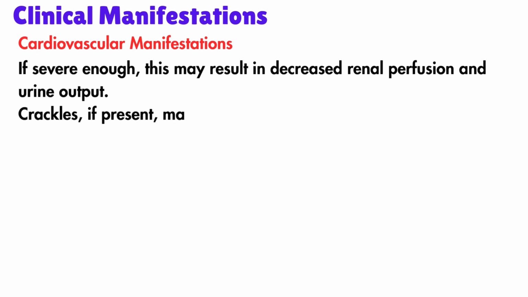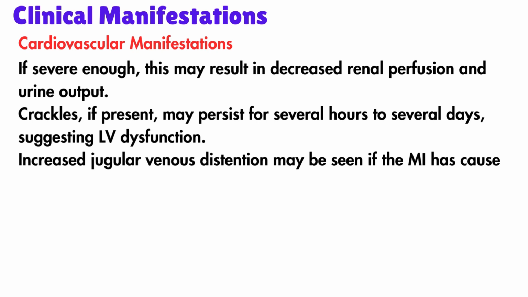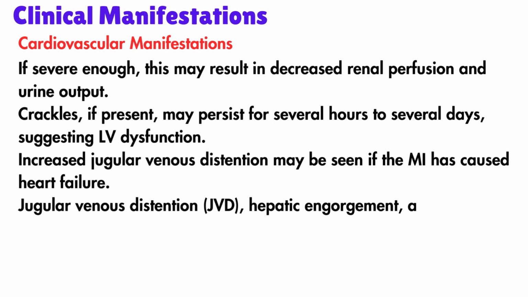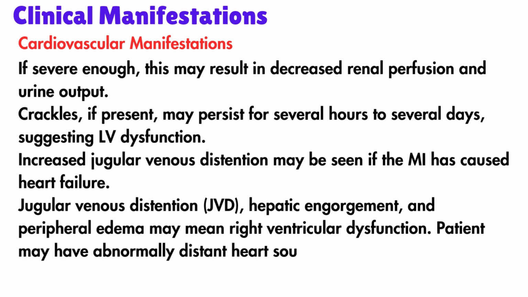If crackles are present, they may persist for several hours to several days, suggesting LV dysfunction. Increased jugular venous distension may be seen if the MI has caused heart failure. So, jugular vein distension, hepatic engorgement, and peripheral edema may mean right ventricular dysfunction. Patient may have abnormal distant heart sounds.